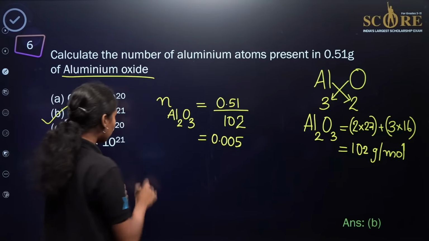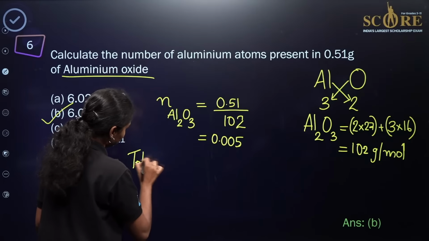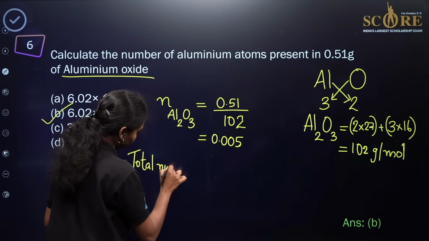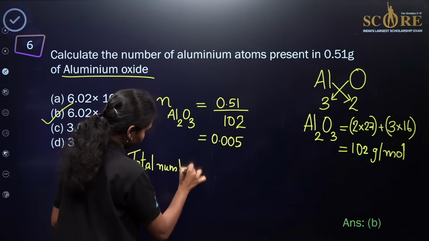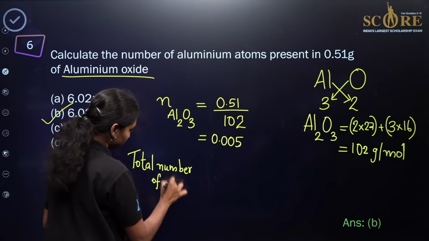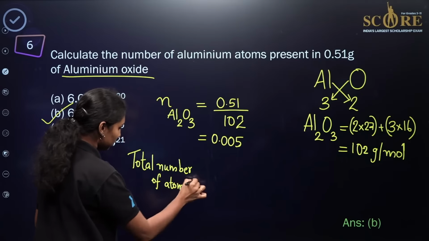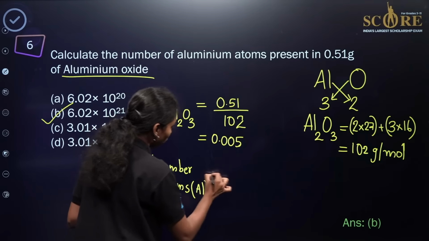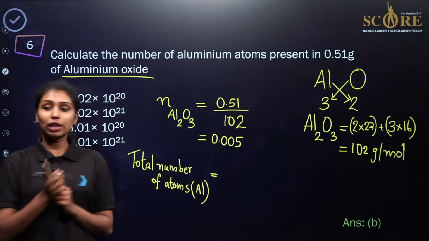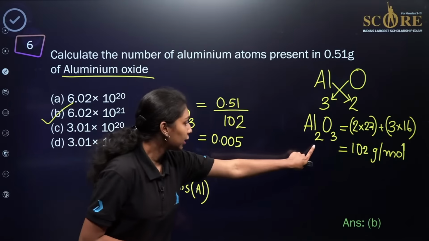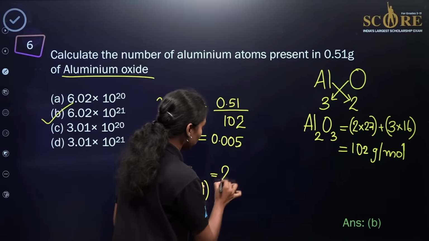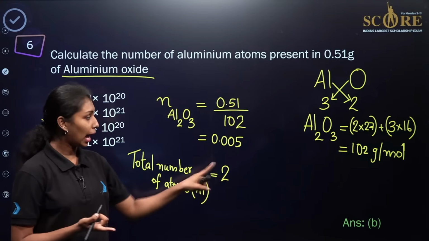Now we need to identify the total number of aluminum atoms. What is the total number of aluminum atoms in 1 mole of aluminum oxide? It will be 2 over here. So I am multiplying 2 into 2, the number of aluminum atoms present in Al2O3.